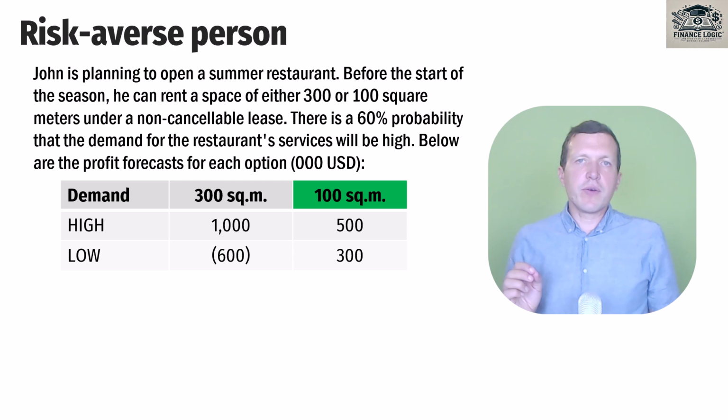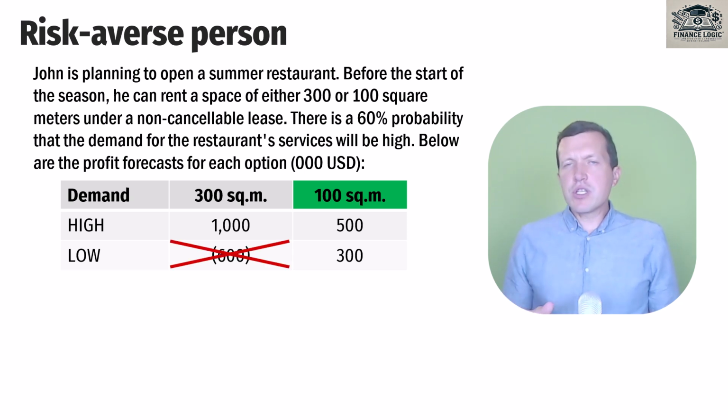In order to avoid the worst possible outcome, John needs to rent 100 meters, because renting 100 meters allows him to avoid the loss of 600. But these two decisions are very biased. They don't take into account the probabilities of earning, for example, 1,000 or getting a loss of 600.